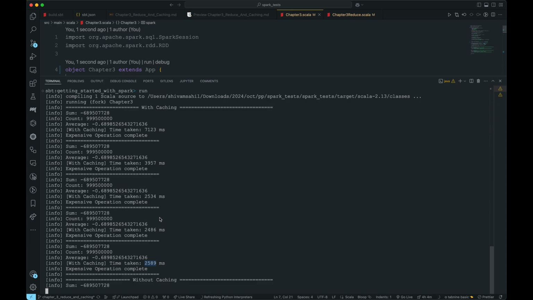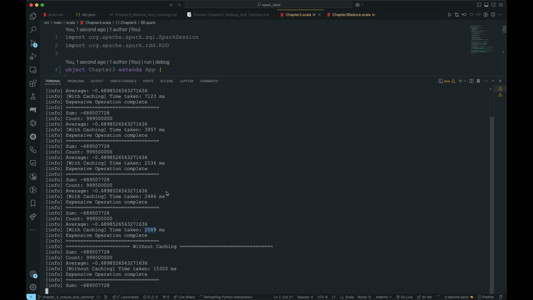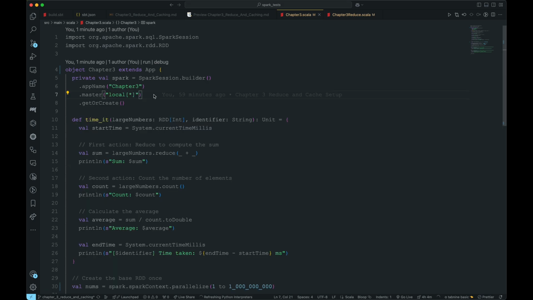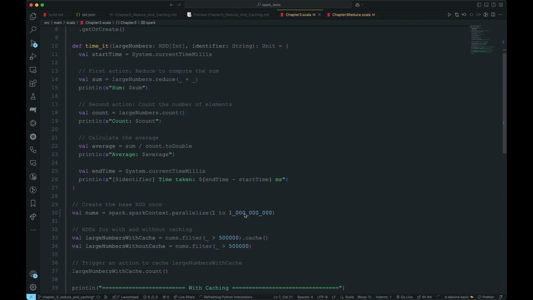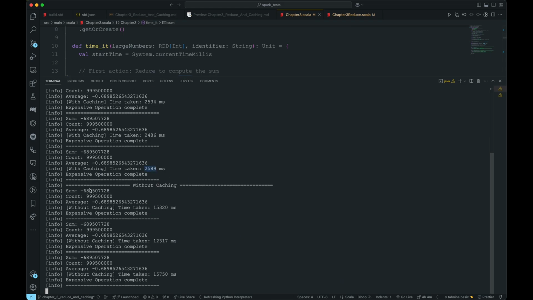And if I go without caching, you see it's taking a longer time. Yeah, it will take a lot of resources actually, because it's a big one. See, 15 seconds. And let's see how it goes for the second iteration. And don't worry about the sum. The sum could be off because of some memory issues, like it is not able to display it as a positive number. Because it's a 32-bit integer, right? So that's why it's coming like this.